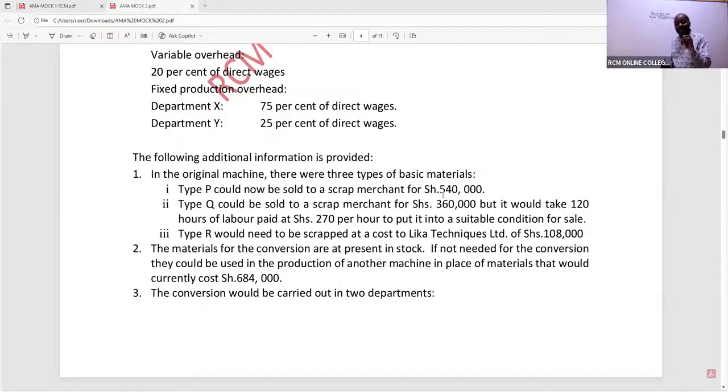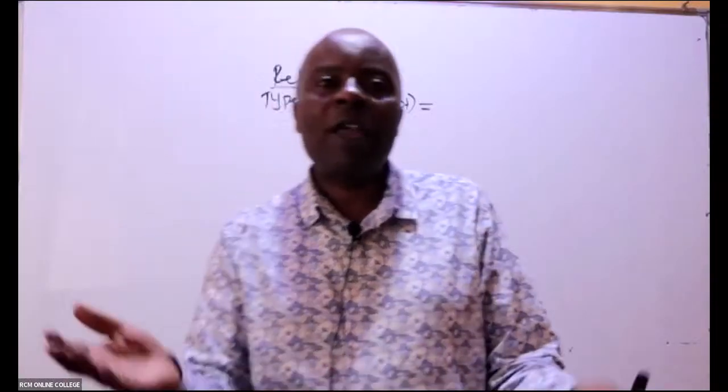Should I decide to convert this particular product, which belonged to the other customer who has gone into liquidation, now that I've gotten CoH, should I bring CoH on board? Initially, without CoH, I had an opportunity of selling P as scrap outside, for 540.